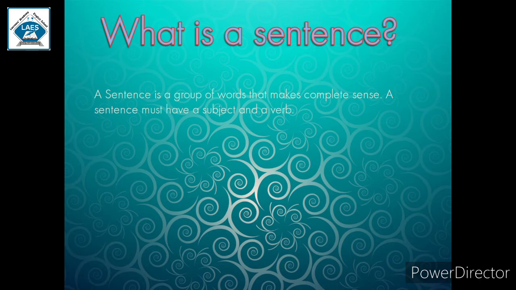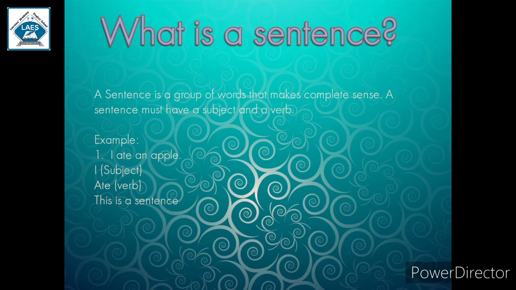Let's see an example of a sentence. Example 1. I ate an apple. Here we are talking about ourselves. So I is a subject. Ate is a verb. So it satisfies the meaning of a sentence. It is a group of words. It has a subject and a verb.